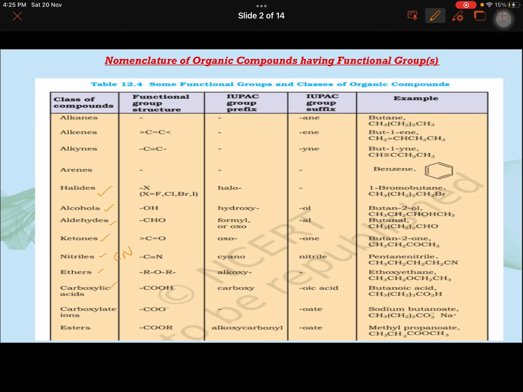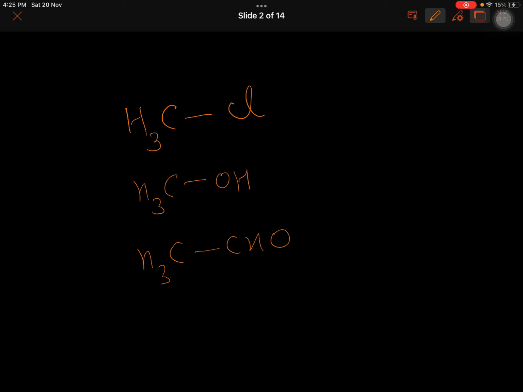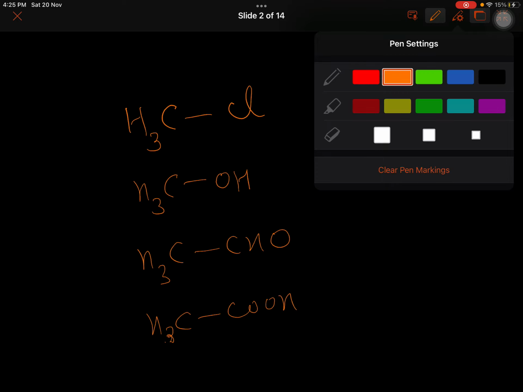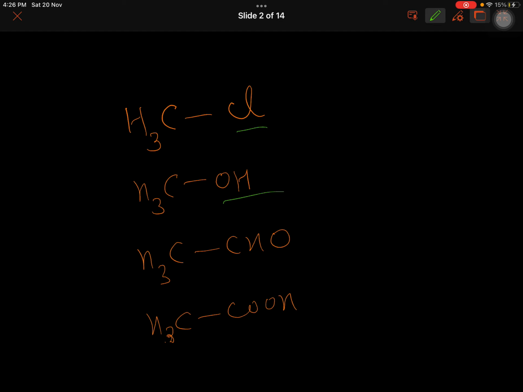If I have any hydrocarbon and I replace one or more of the hydrogens by groups like halide, maybe chloride I am taking, I am taking OH, I am taking CHO, or I am taking CH3COH. So by replacing one hydrogen by different groups or maybe an atom, I have created a new compound.